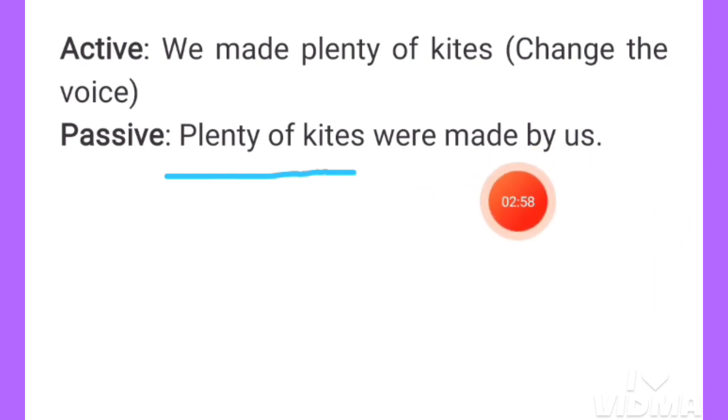Then we have added a by, and lastly us. This us is the objective form of the subject we. That is why we have written here us. So the passive voice is plenty of kites were made by us.